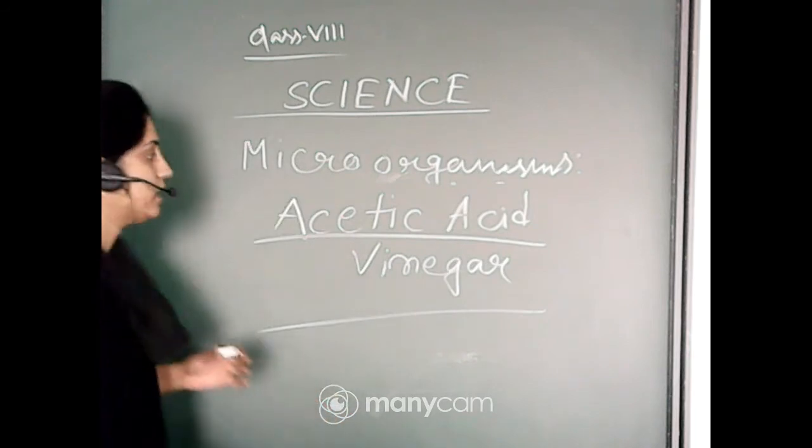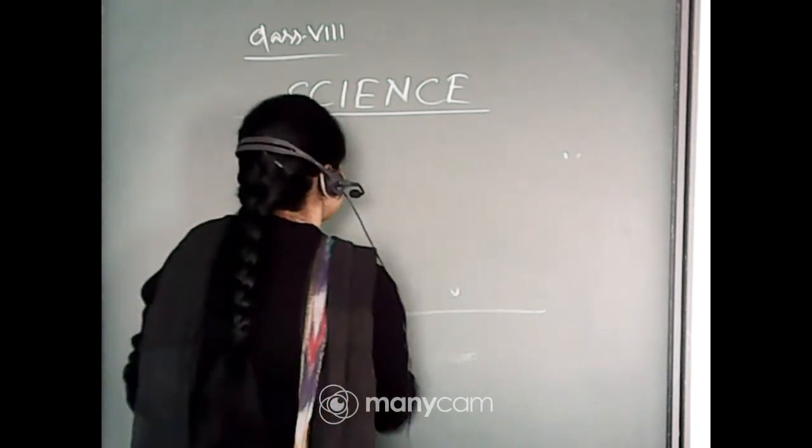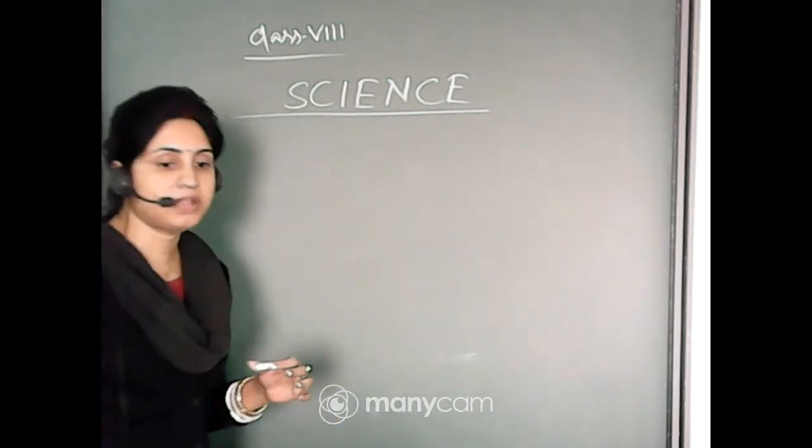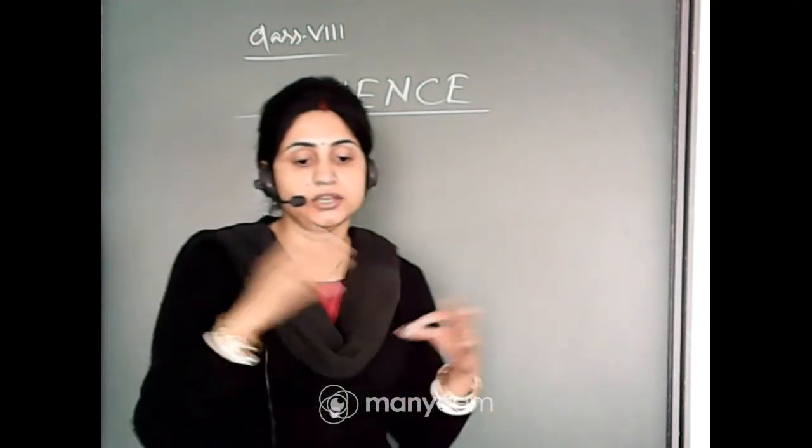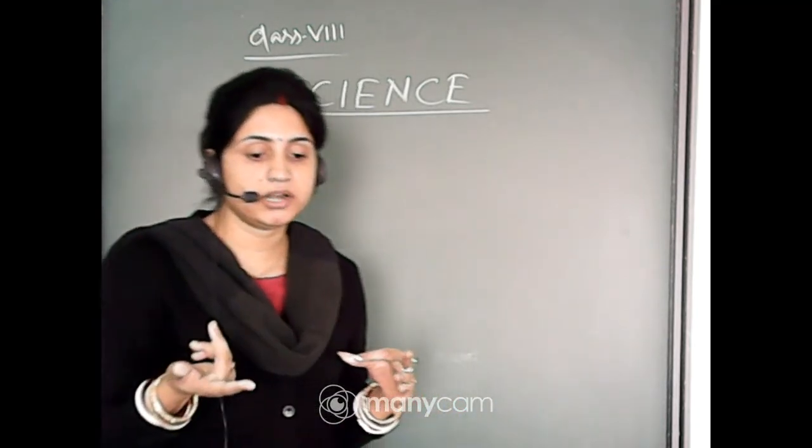Okay, so what is fermentation? This is also an important question. What is fermentation? The conversion of sugar into alcohol with the help of which microorganism? Yeast.